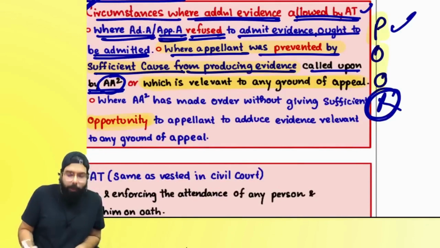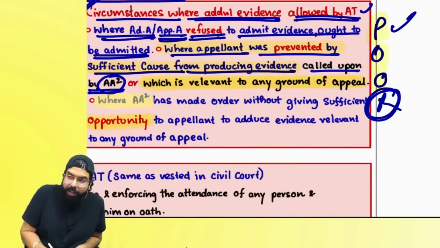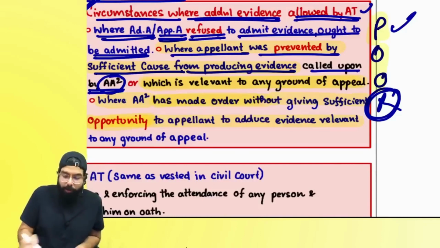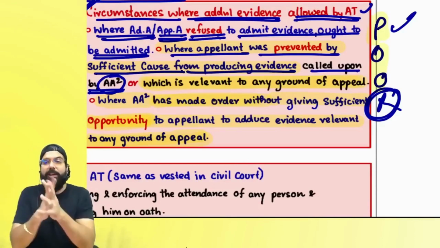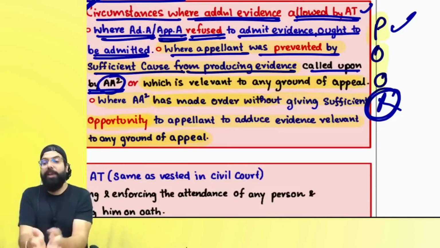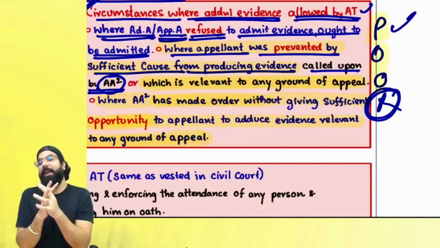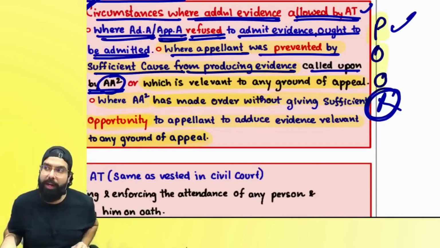O means opportunity, where the adjudicating authority or appellate authority had made the order without giving you an opportunity to adduce evidence relevant to the ground of appeal. Sir, whatever the evidence was relating to the ground of appeal, they did not give me an opportunity to produce the evidence. Sir, please allow me. Then the appellate tribunal will go ahead and allow you.